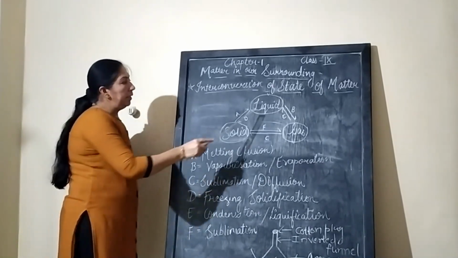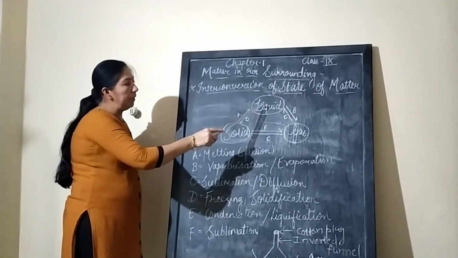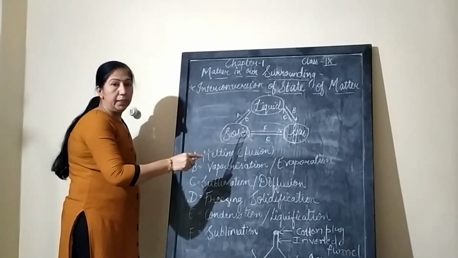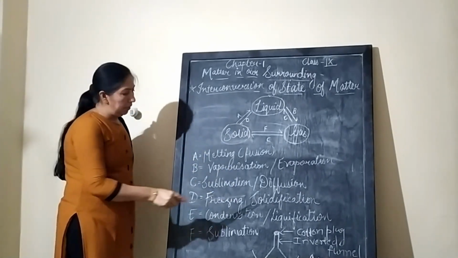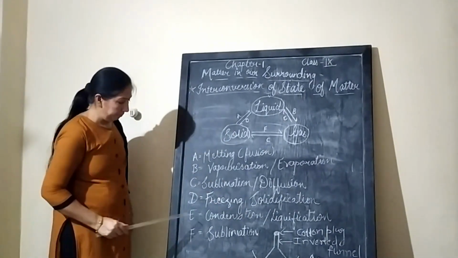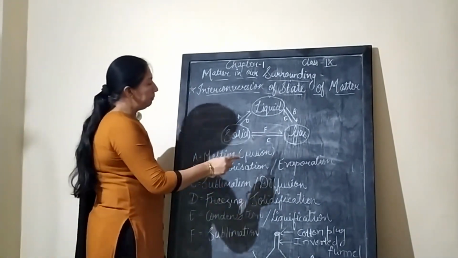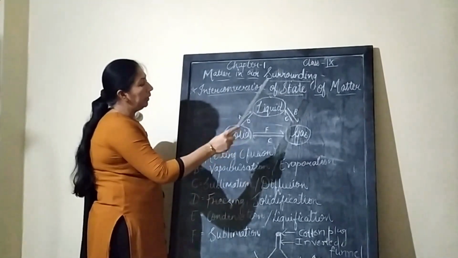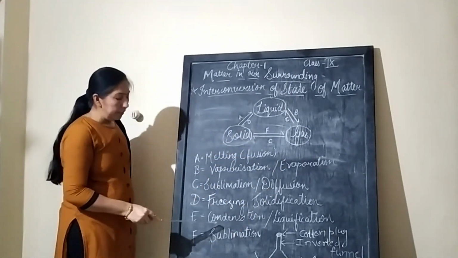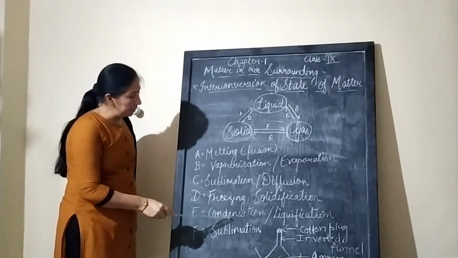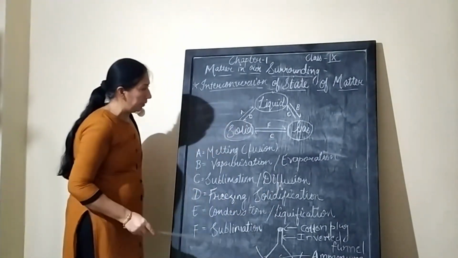Now let us see the reverse process, when liquid is converted into solid. That process is known as freezing or solidification. Now next process, that is E. Gas is converted into liquid state. That process is known as condensation or liquefaction.